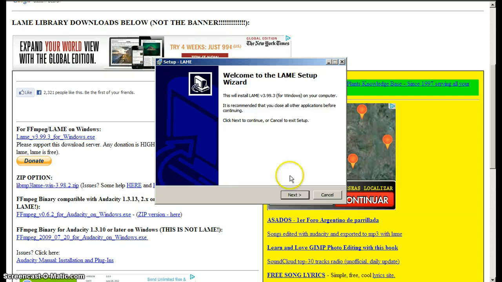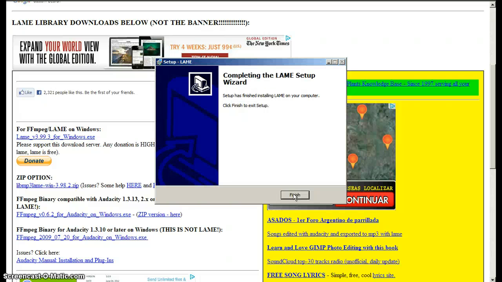Okay, just go through these different screens by clicking next. Okay, here it's telling you where you want to install lame. So we'll just do next and install. There you go. So this is everything you have to do in order to enable Audacity to export files in MP3 format. But we will check, however, to see that everything is working fine.